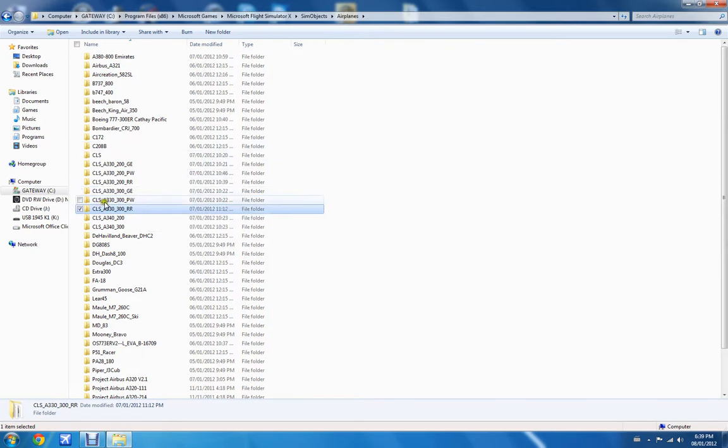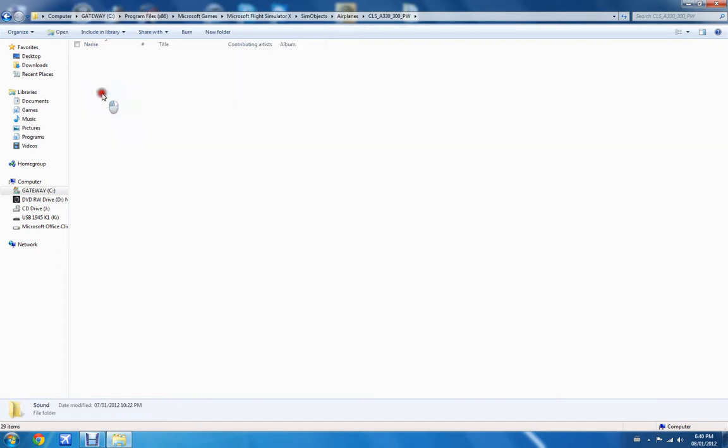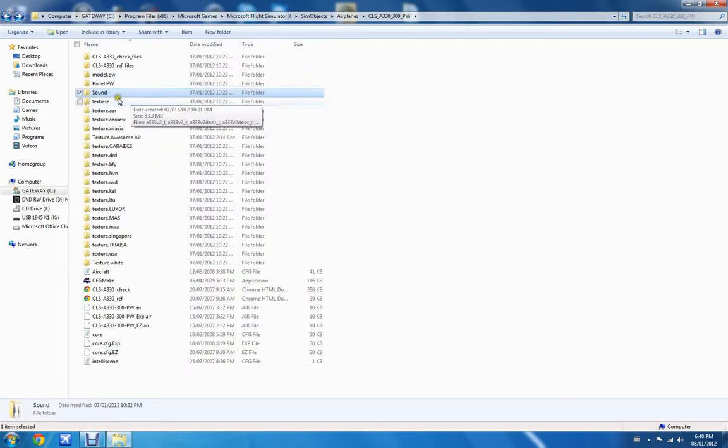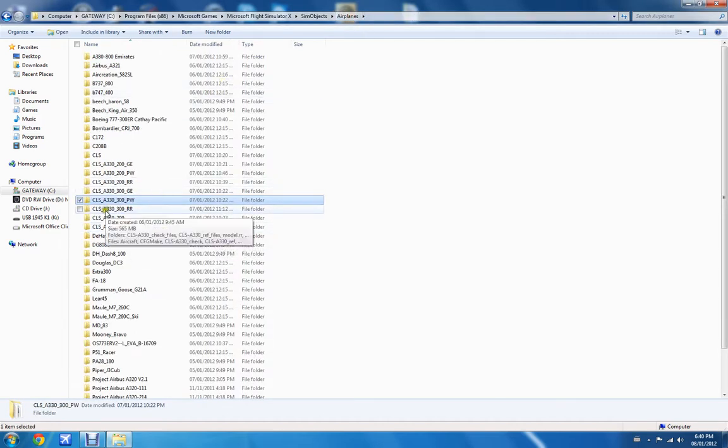So if you go back to your Sim Objects and Airplanes, you'll find CLS_A330_300 Pratt & Whitney, which is an engine manufacturing company. So it's PW. Go to that, and then there's a sound package, or a sound folder. Now before you do anything with that, what you can do is you can copy all of these onto the Rolls-Royce folder.